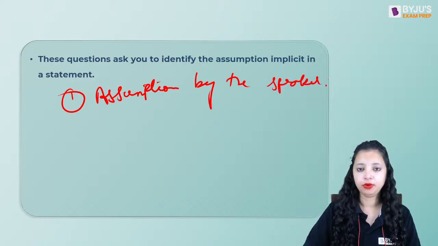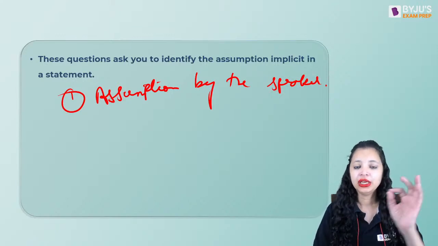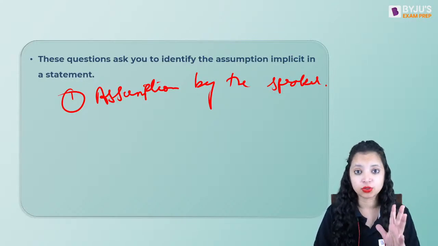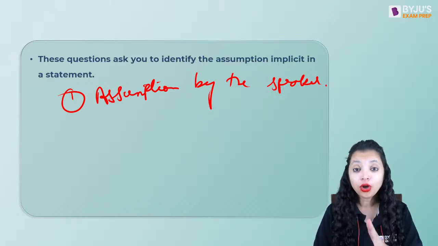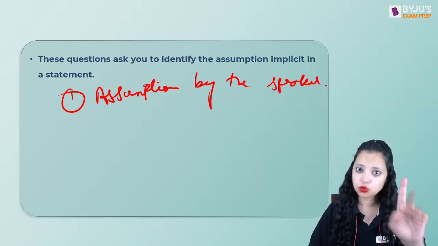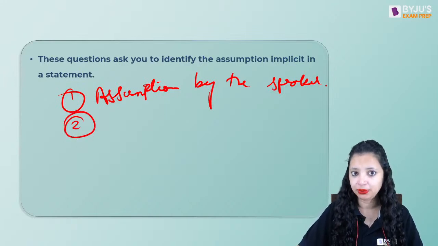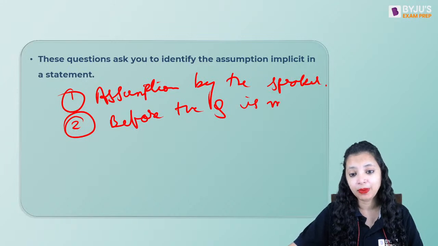Let's take an example, okay? Now, if I say, please read this book if you wish to clear CUET, I give you a suggestion. It might be an order as well. Who is the question maker? I am the speaker. So always the assumption will be made by the speaker, the question maker. That's one point we need to remember while we're solving assumptions. The second pointer we need to keep in mind is it will always be made before the question is made.